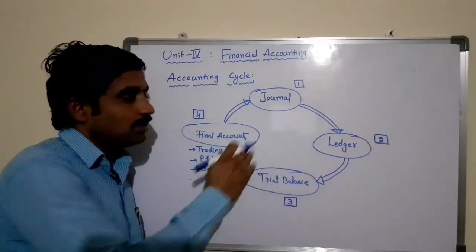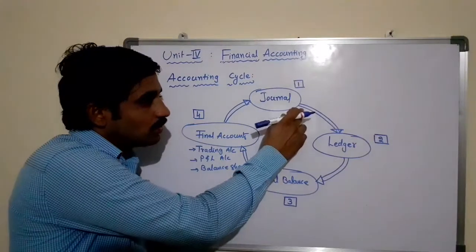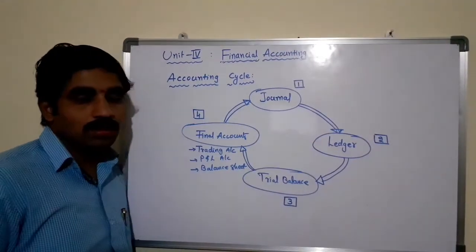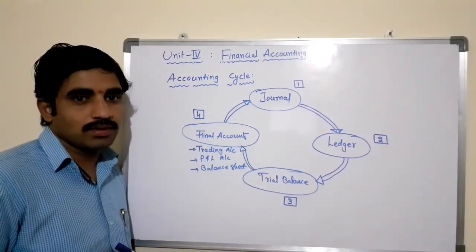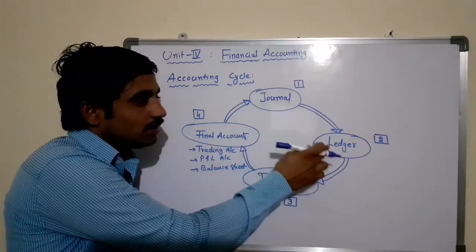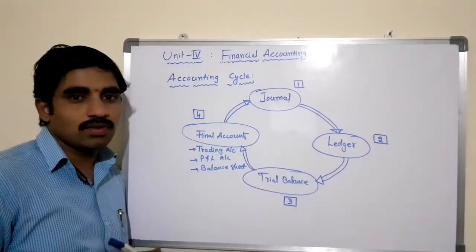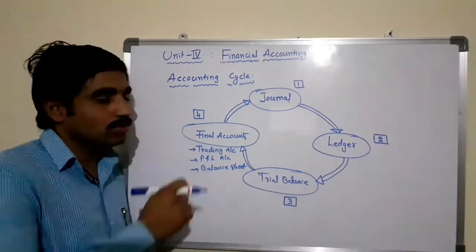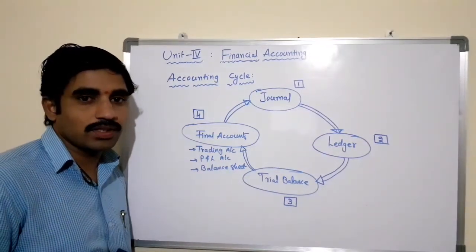The second one is ledger. Once you have passed journal entries, we need to post the journal entries into the ledger book. Posting these journal entries into the ledger book is called posting into the ledger or ledger posting.